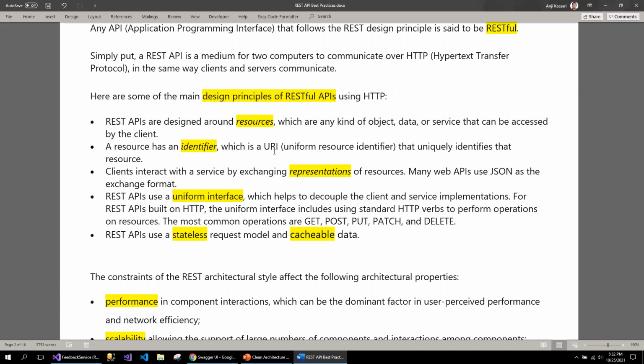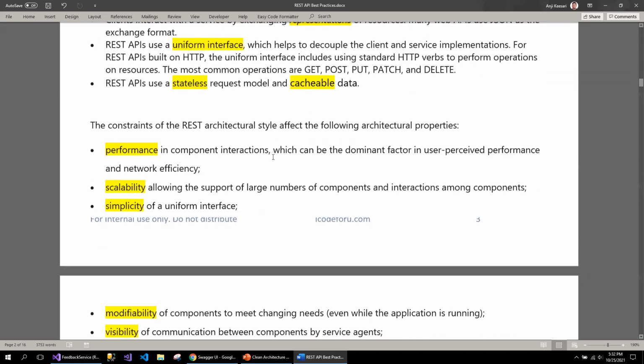REST APIs use the stateless request model. When I say stateless, service and client. The client is, for example, the React website, and my API is the .NET Core Web API. Those two are always stateless. Once the UI sends a request, the service will process it, so the client will not have any dependency on that call. That's the stateless model. And also REST APIs are cacheable, so you can cache data to improve the performance of the APIs.